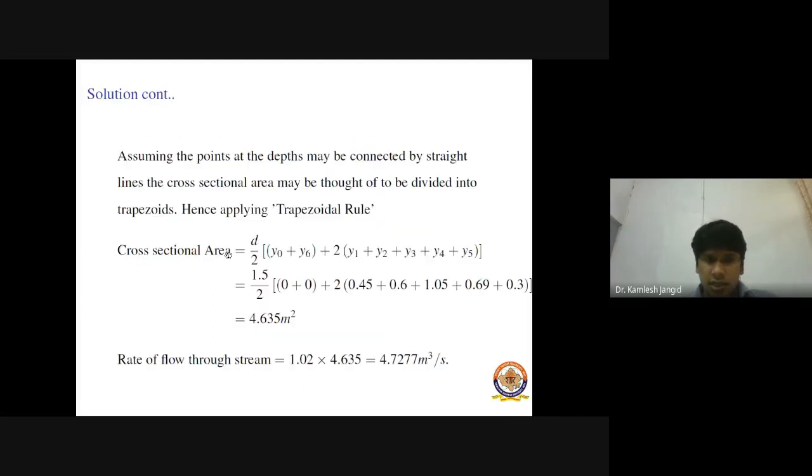So cross-sectional area is given by d upon 2 times y0 plus y6 plus 2 times of this one. Here d is the width of the section, right? And y0, y6 are the depth at the different points, right? And this width is given 1.5 meters, and these are the required values. If we simplify, then we get the cross-sectional area is 4.635 meters square.